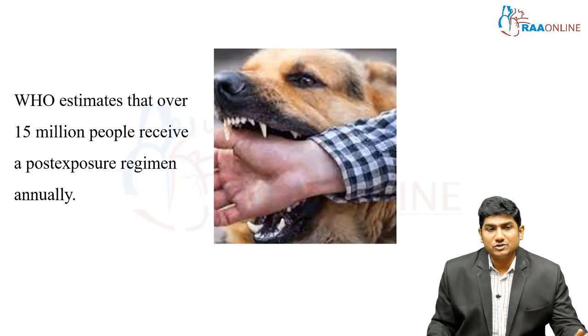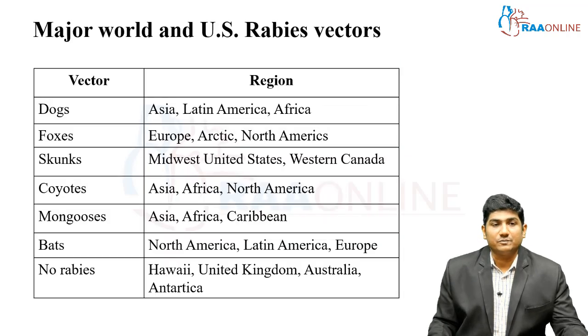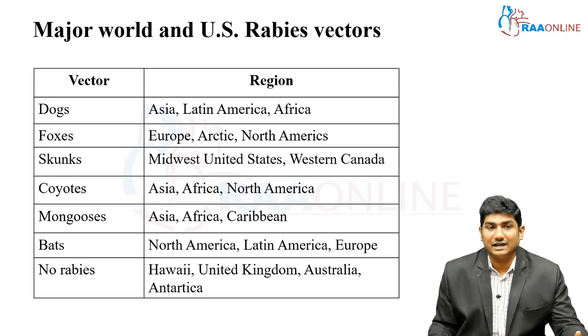Now, WHO estimates that over 15 million people receive a post-exposure regimen annually. This adds to the burden, right? So if we think it is only dogs, we should understand that in various other countries, this zoonosis is caused by various other animals also.